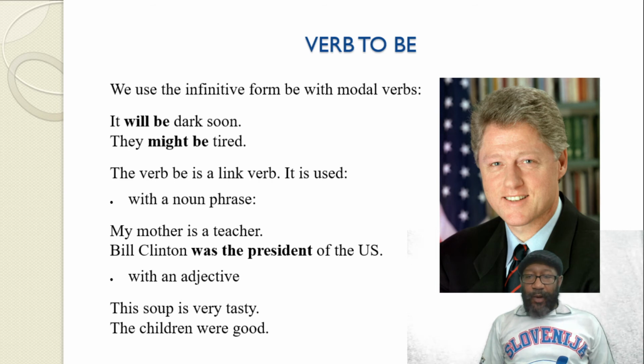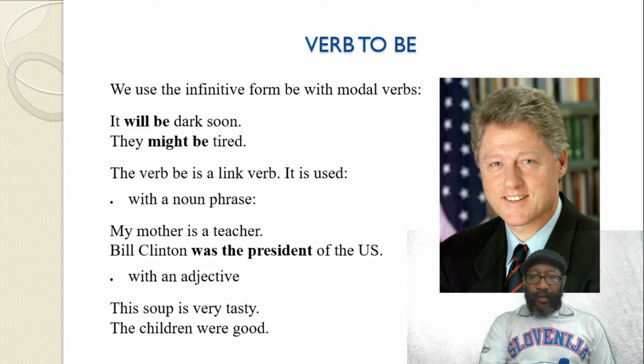Bill Clinton was the president of the United States. As you can see, this is the picture of Bill Clinton. He has many stories in the White House. You can check it later. Or with an adjective. So this soup is very tasty. The children were good. So as you can see, there's this use of verb to be, and you have to pay attention how to use it properly to be understood in your speech.